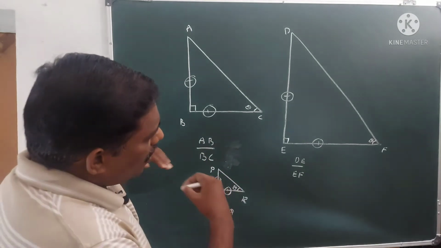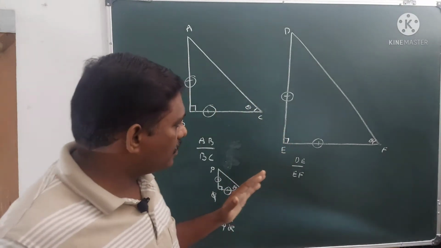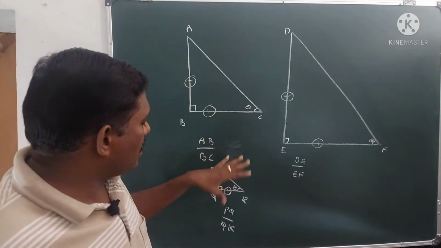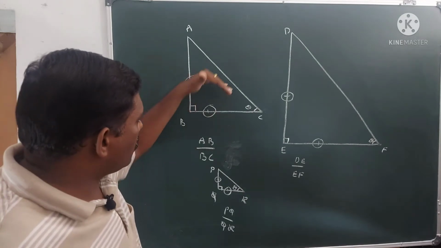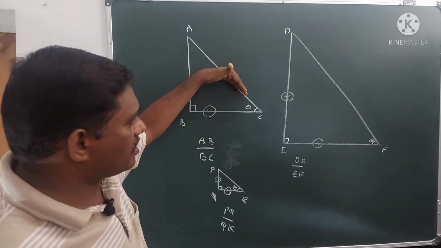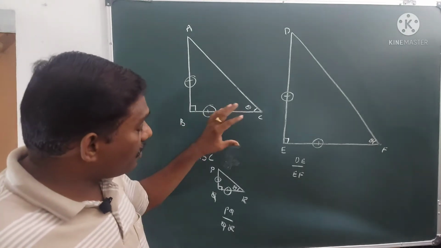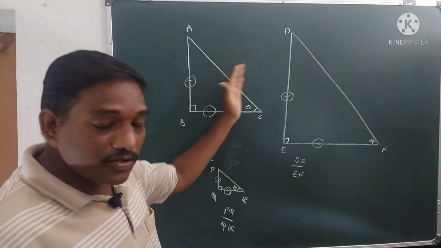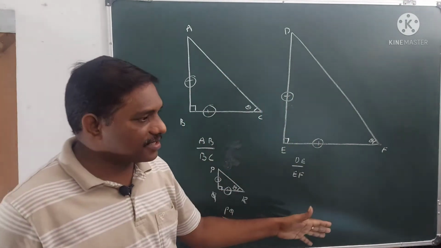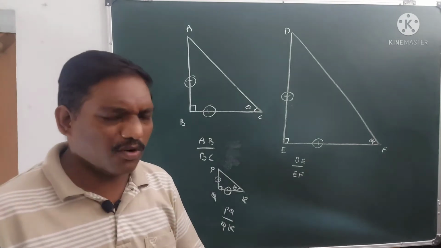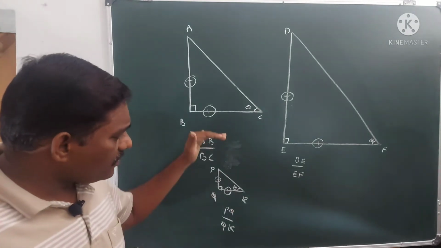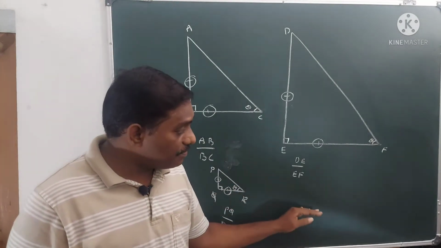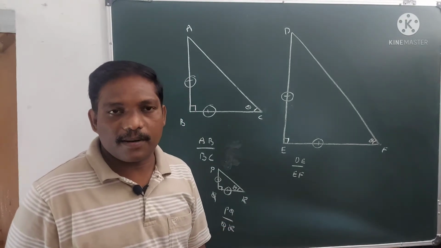So if you take any number of triangles in such a way, the condition is that the angle should not be changed. And not only the ratio of these two sides, but whatever ratio you take, you have to take it in the same way in all the triangles. No matter how many triangles you take, you will find the same ratio. So this is the basic fundamental of trigonometry.